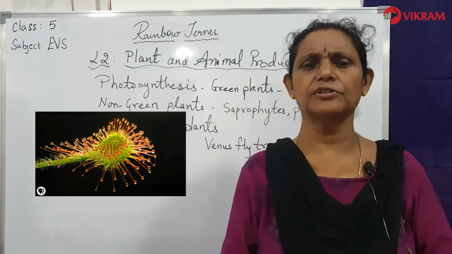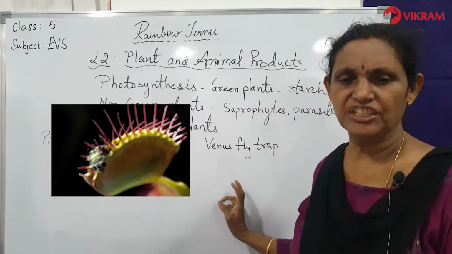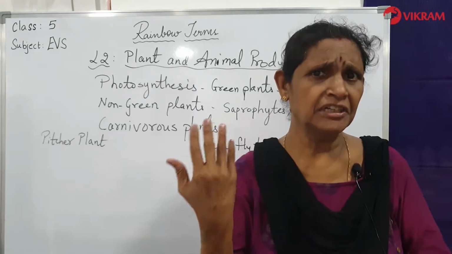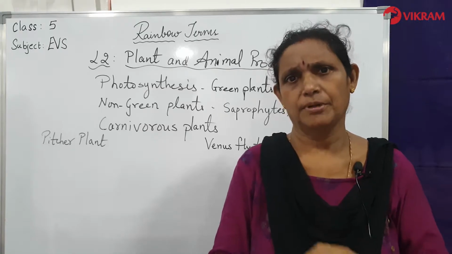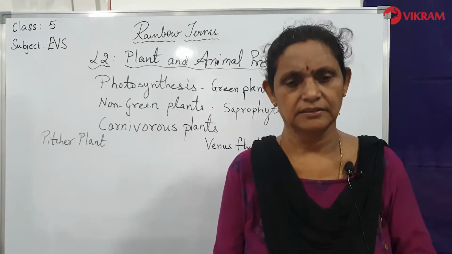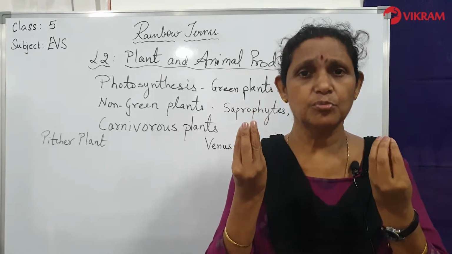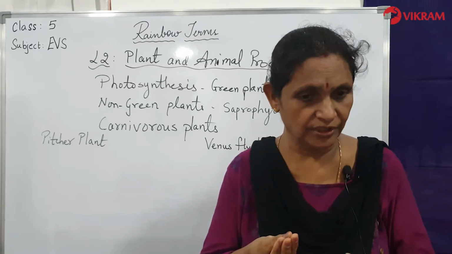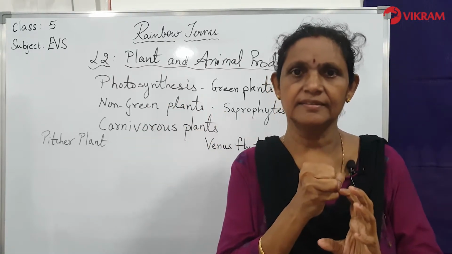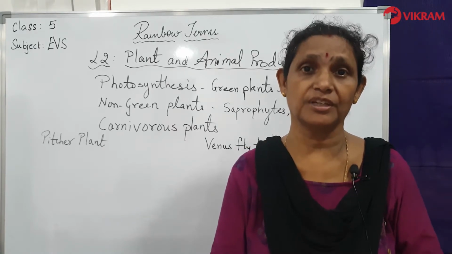Two examples of these plants are the pitcher plant and the Venus flytrap. There are several carnivorous plants in nature, but today we will be learning about only two plants, the pitcher plant and the Venus flytrap. These two plants have special structures growing on them which can trap the insects and digest them. So let us move on to that.